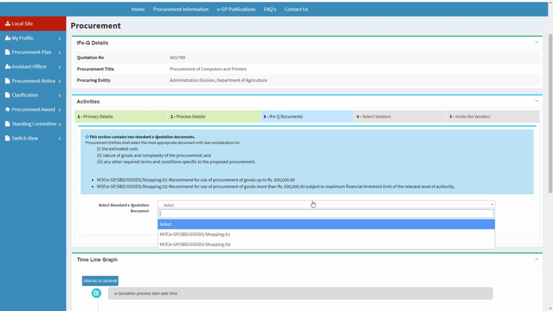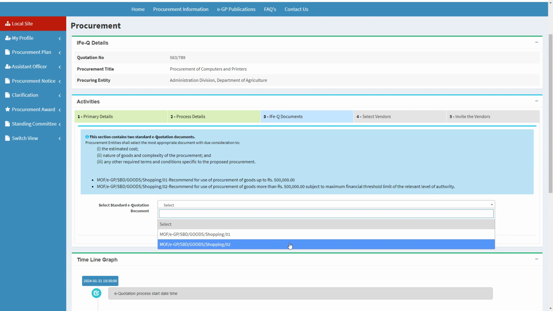Shopping Document 1 is recommended for use of procurement of goods up to 500,000 rupees, and the Shopping Document 2 is recommended for use of procurement of goods for more than 500,000 rupees, subject to the maximum financial threshold limits of the relevant level of authority. From the drop-down, you have to select the most appropriate e-quotation document and click on the Save button.